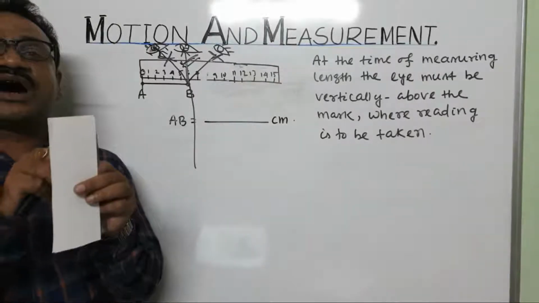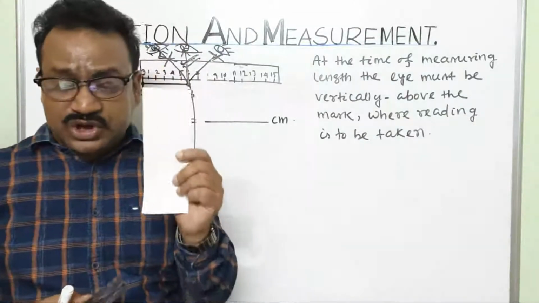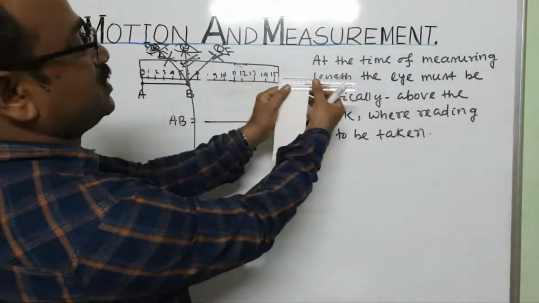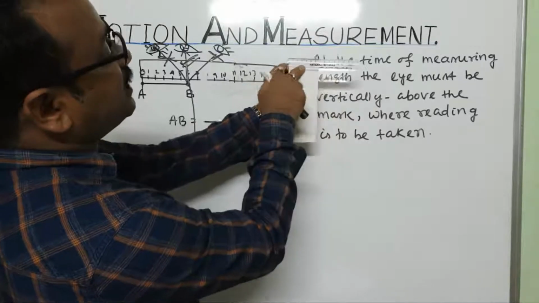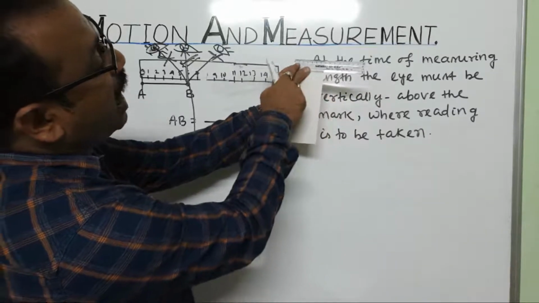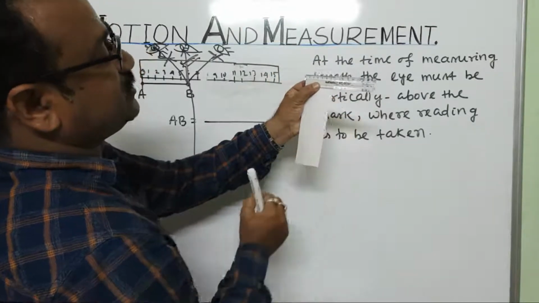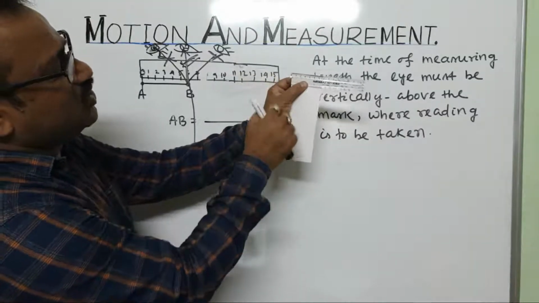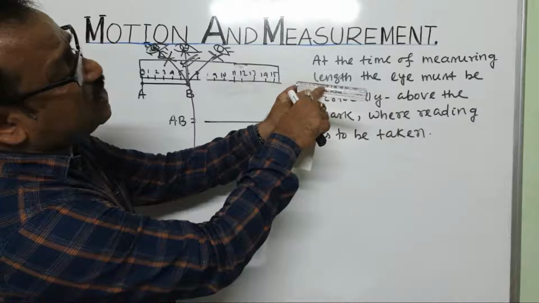Suppose I want to measure the breadth of this cardboard. See how I'll measure. First the zero mark will coincide with the starting point. Then I'll see 1, 2, 3, 4, 5, 6, and then the lines after it, 6.6.